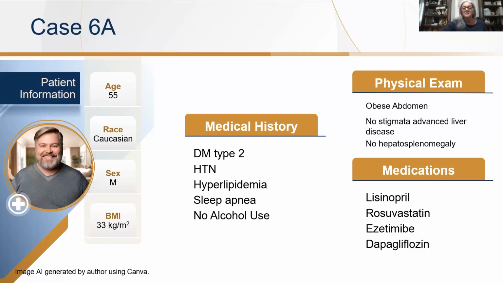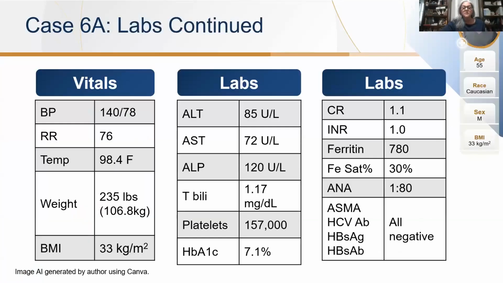Current medications: lisinopril, rosuvastatin, ezetimibe, and dapagliflozin. On exam, vitals: blood pressure slightly elevated at 140/78. His pulse is 76, temperature 98.4. As noted, his weight is 235 with a BMI of 33.